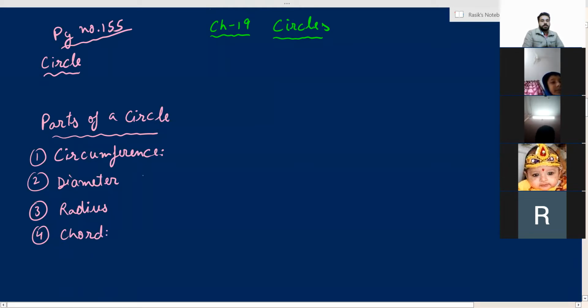Okay, write down all these definitions and all the figures you have to draw except the orange figure. Actually, draw all these. Orange also you have to make, because in it the center of the circle is shown. Draw all the 5 figures which are drawn on page number 155. Fifth one is arc. That figure also you have to put.